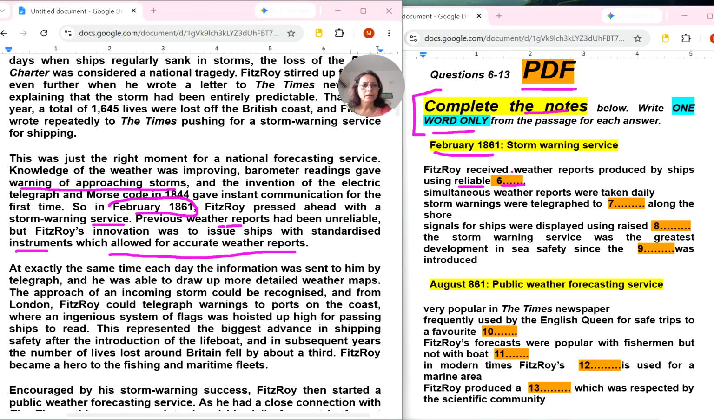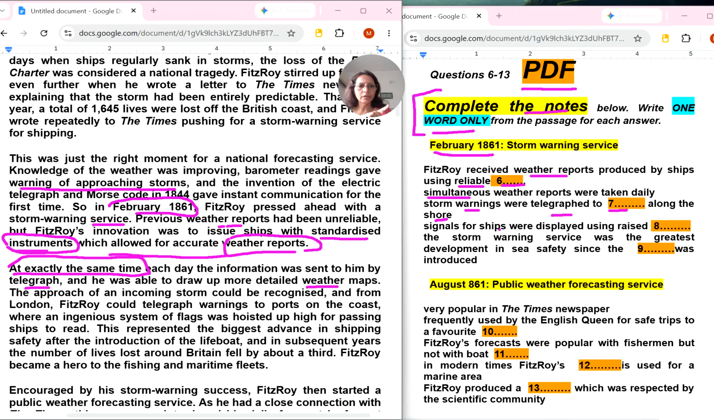See this, the words weather reports are here. Okay, produced by ships using reliable instruments. So here number 6 will come, the word standardized instruments will come. Okay, so seventh, simultaneous weather reports were taken. Daily storm warnings were telegraphed along the shore. Okay, so at exactly the same time means simultaneous. Each day the information was sent to him by telegraph. The word telegraph is also there, and he was able to draw more detailed weather reports.